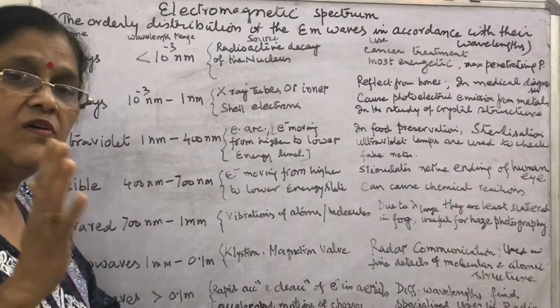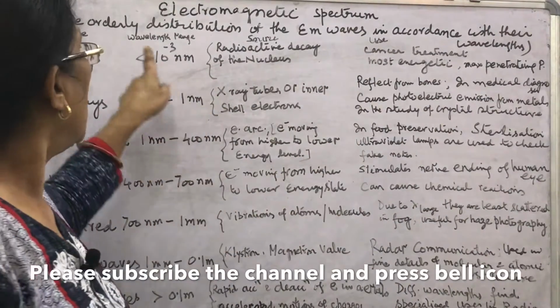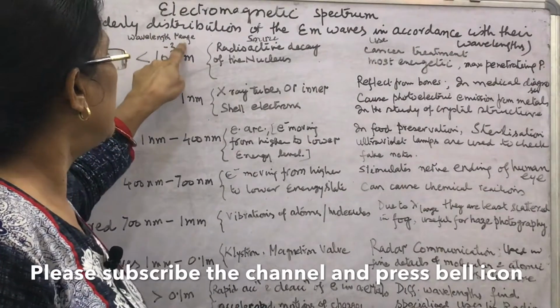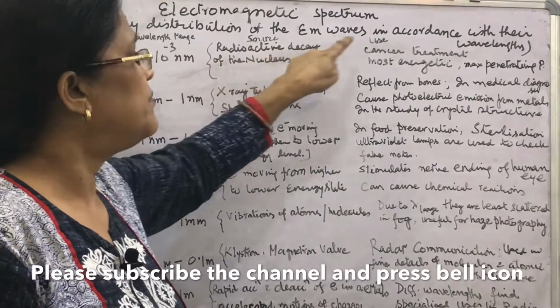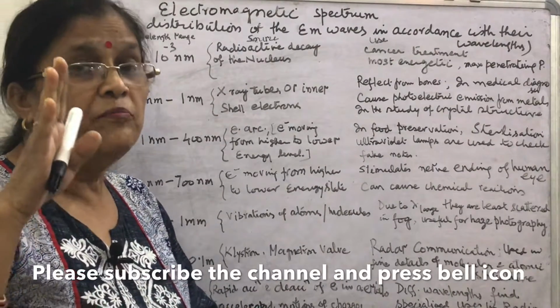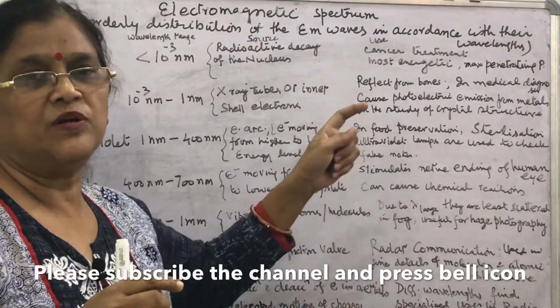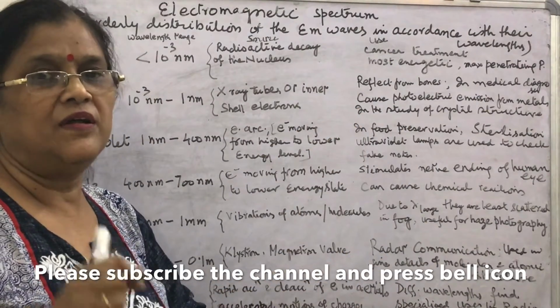So learn all these steps. I have summarized there, as per their name, wavelength range, sources to produce them, and uses and properties. There are many other properties and uses which can't be written on the board, so go through the book and learn.